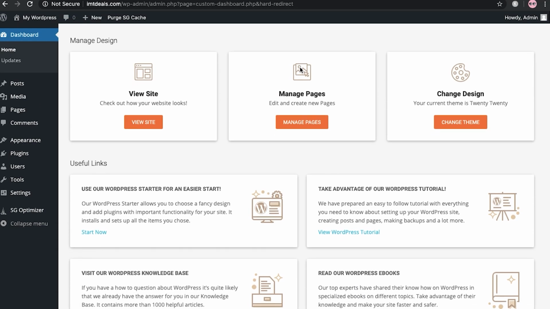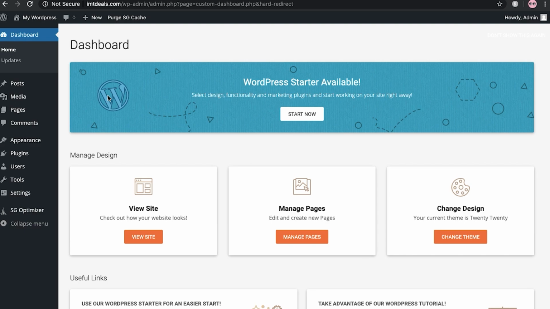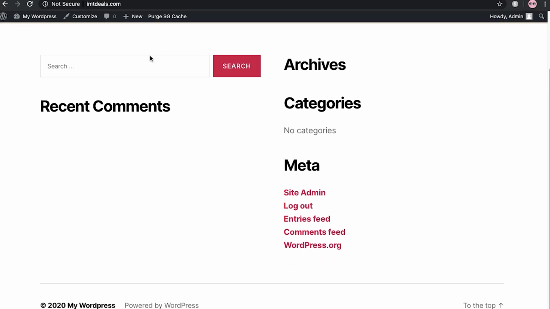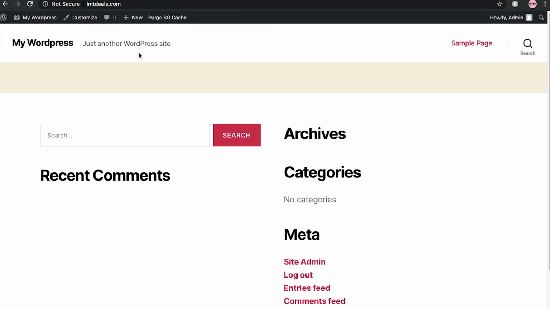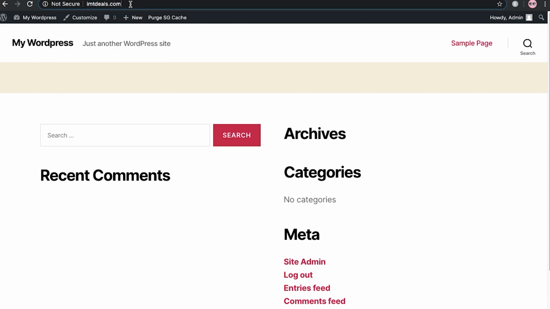You can see that you have installed WordPress, and here you can see the themes, plugins, and all these things, which I am going to show you in the next video, how you can use them. Now you can see your website is ready. Let me open the blog once again. Here I have opened my blog imtdeals.com, and it has finally started. But we haven't installed SSL till now, so let me show you how you can install it.